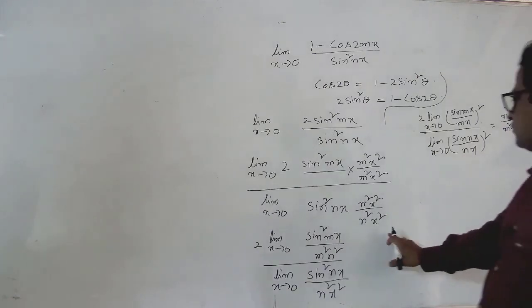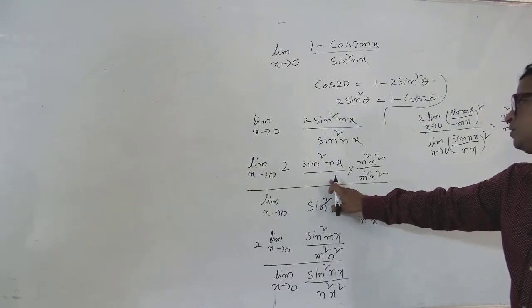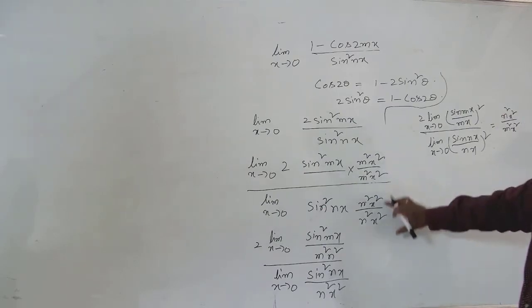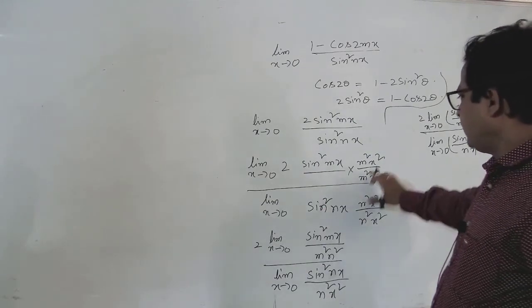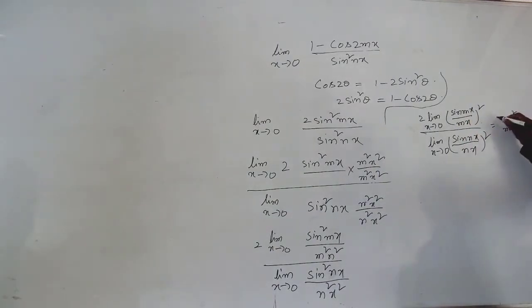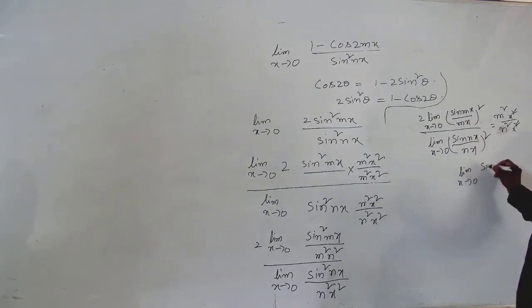See here, so this denominator I am writing here. Then m square x square is there in the numerator part, and here the m square x square only, and here we get n square x square. Then x square, both are the same only, and applying this formula, limit x tends to 0 sin x by x is equal to 1.